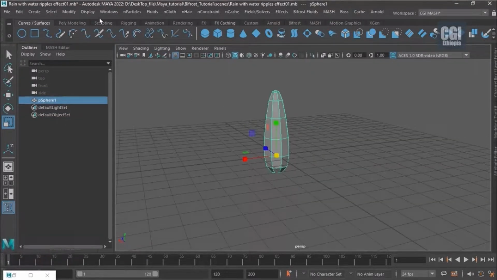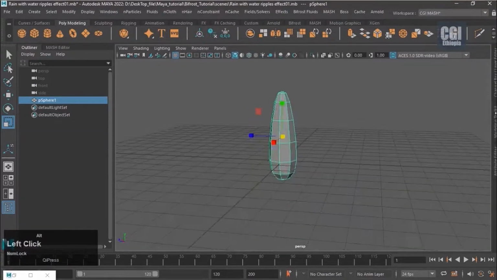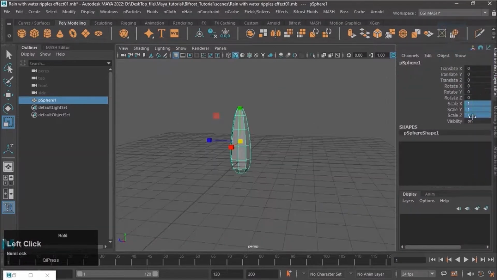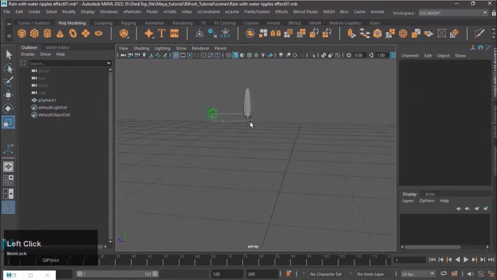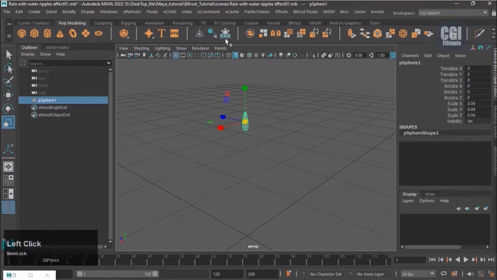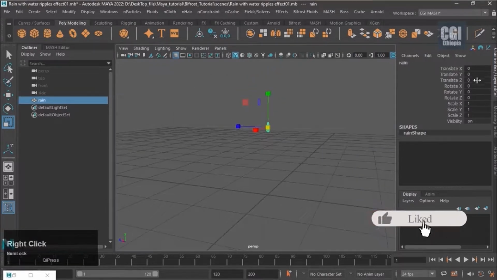Then select the Poly Modeling shelf, select Freeze, Delete by Type and Center Pivot. Set the X, Y, Z scale value 0.04. Then select Freeze, Delete by Type and Center Pivot, then tag it. Rain lift should be away from the ground. Make it translate Y value 8.